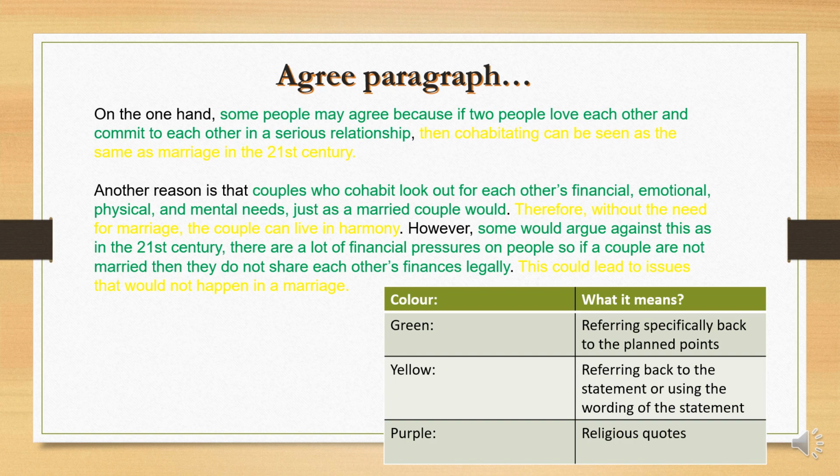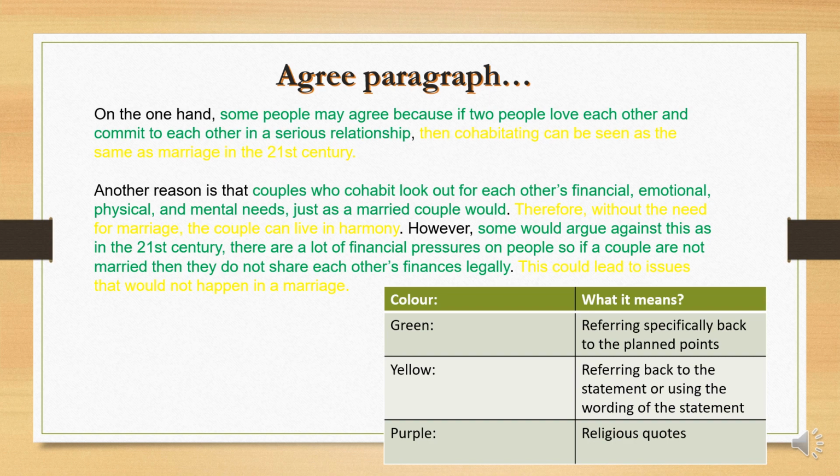So the first point, as you can see, is the agree paragraph. Very simple, straight to the point. I'll read it and hopefully it will make sense to you. So you can say, on the one hand, some people may agree because if two people love each other and commit to each other in a serious relationship, then cohabitating can be seen as the same as marriage in the 21st century.